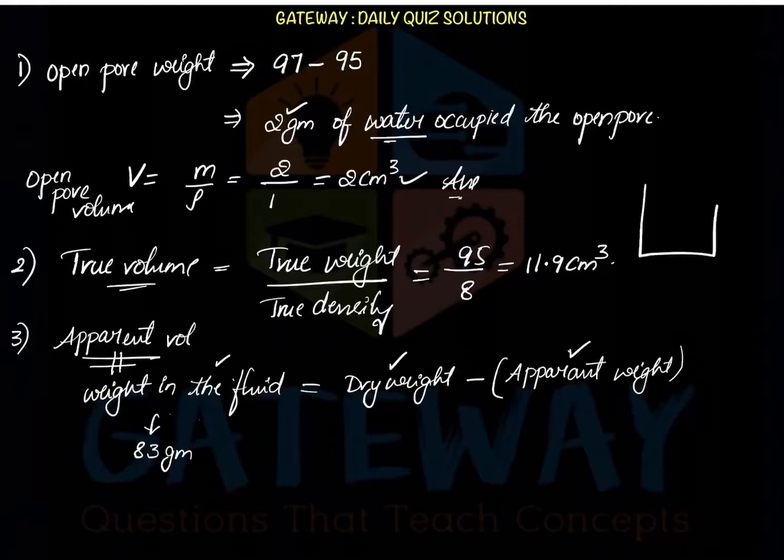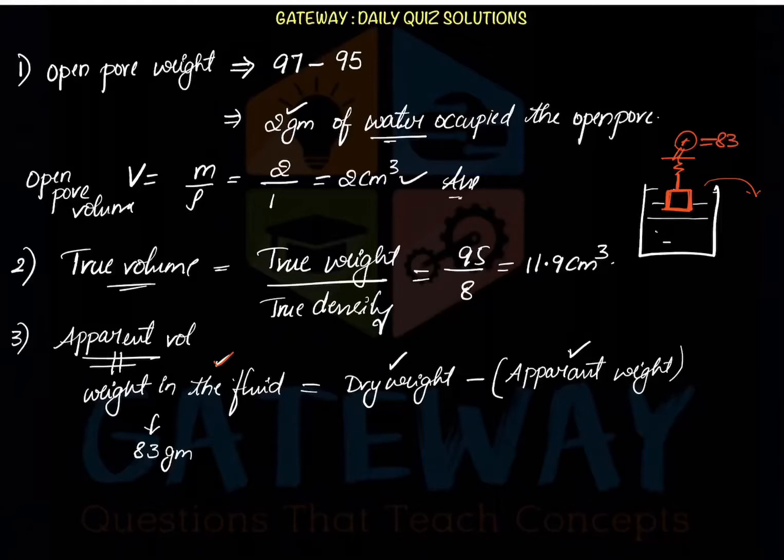So suppose this is our beaker filled with water. So you place your object into this. Whatever volume it is occupying, the same amount of volume of water will be displaced out. So in this situation, when you keep a weight balance and measure the weight of this, you'll be getting some weight. That weight is called the weight in fluid, and that is given in the question as 83.